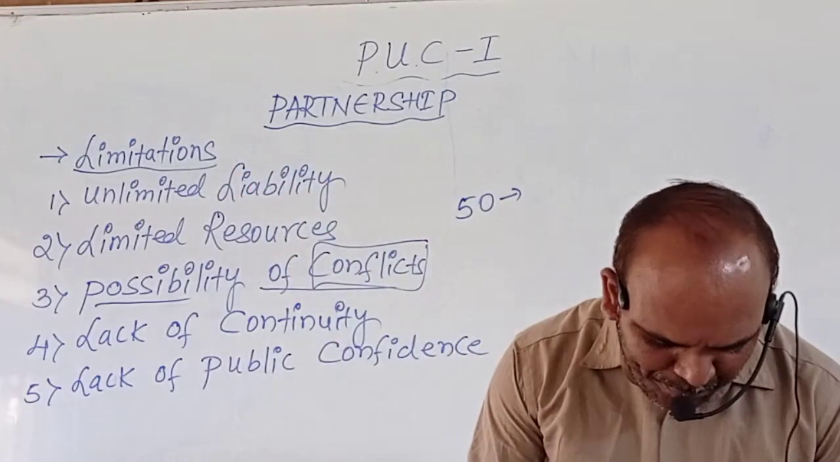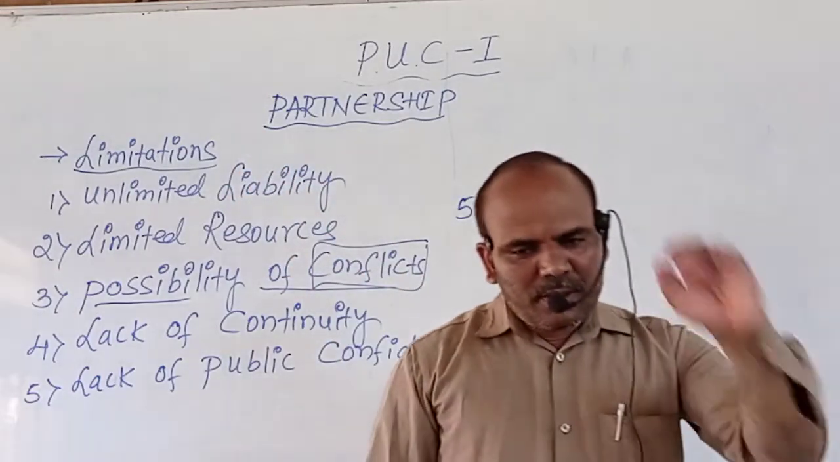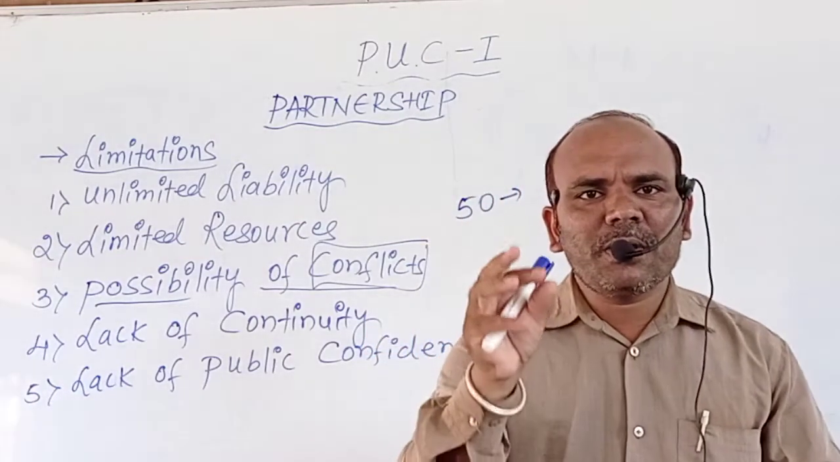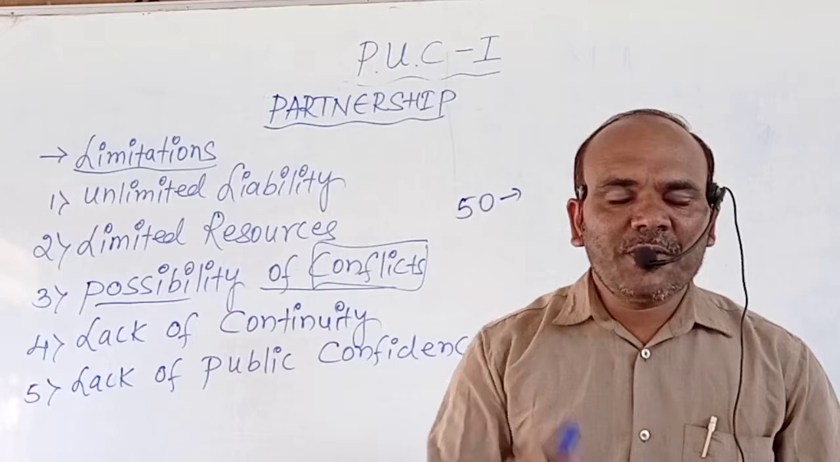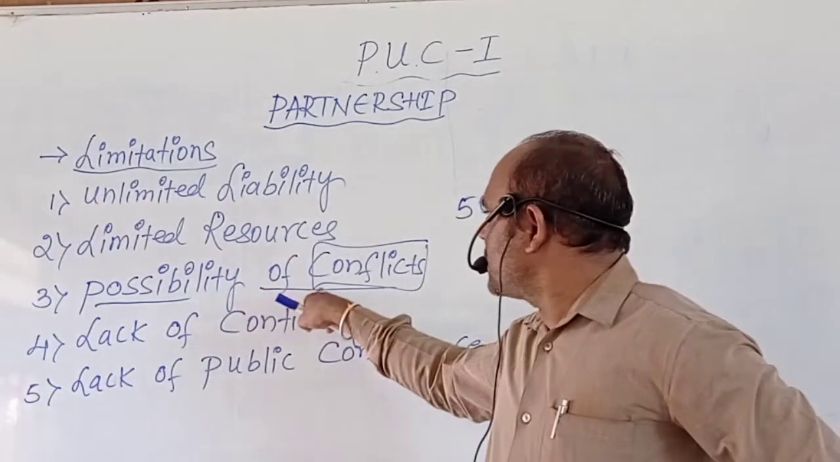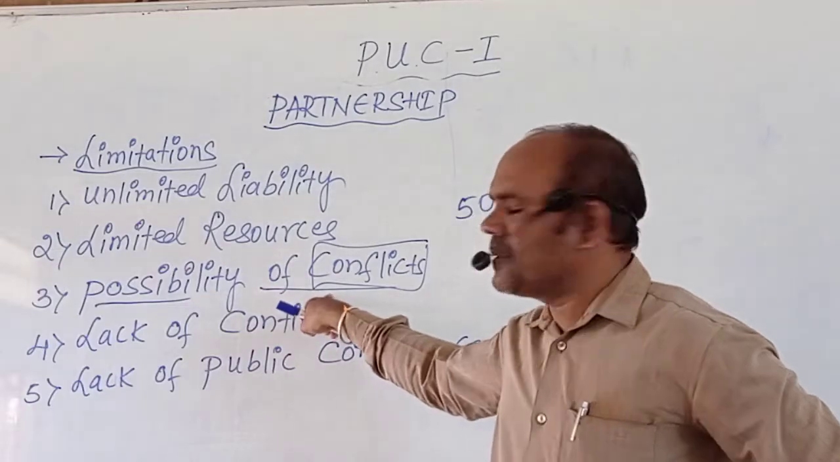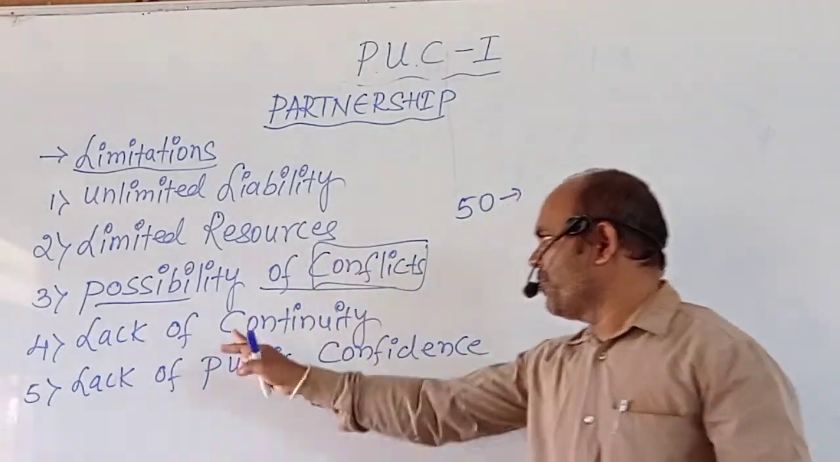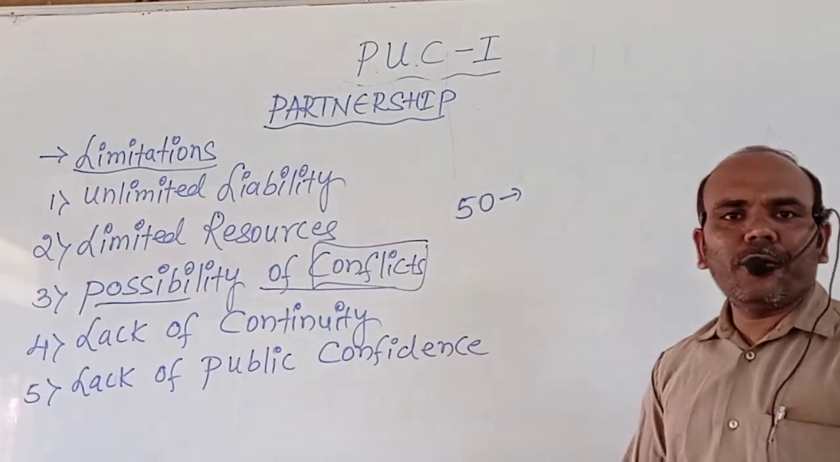So that's why there must be coordination among the partners. If there is no coordination among the partners, then this will arise. Okay, so next we will move on to the fourth one, lack of continuity.